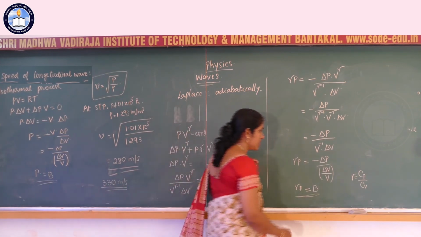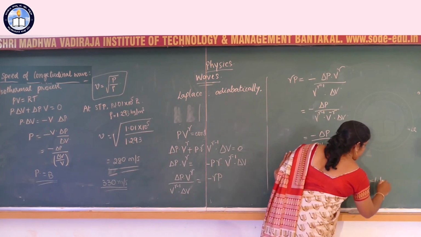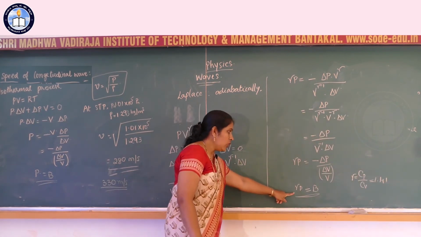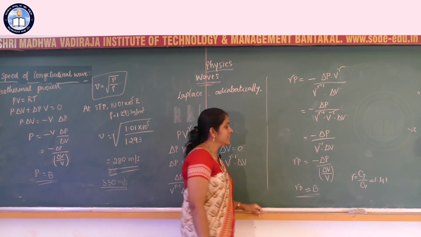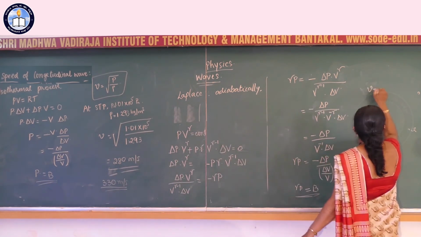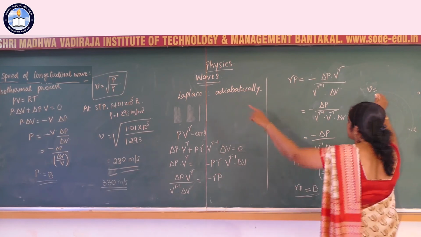Its value is 1.4 for a diatomic gas. Substituting the value of gamma, B is not equal to P, B is equal to γP.